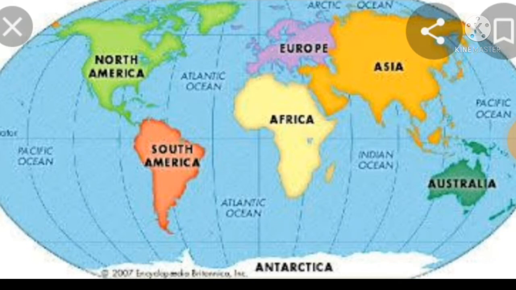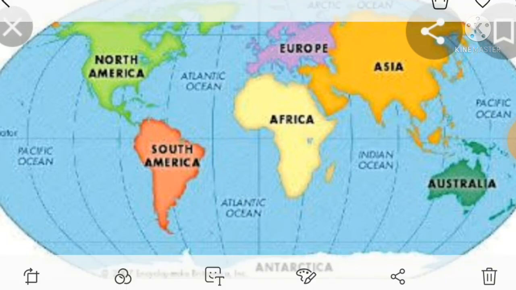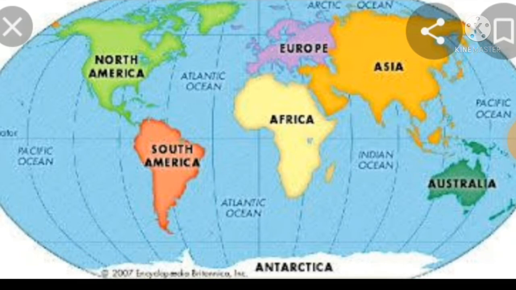Now students, in this map we are seeing the continents and oceans. Okay, what do you mean by continent? Large land masses are called continents. There are 7 continents.